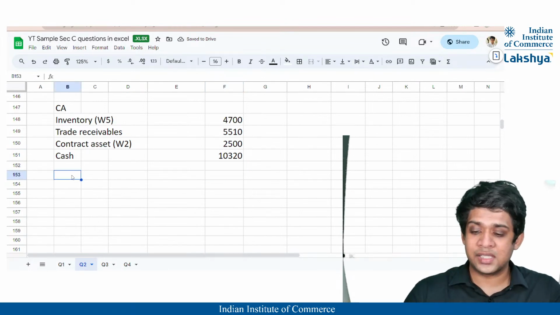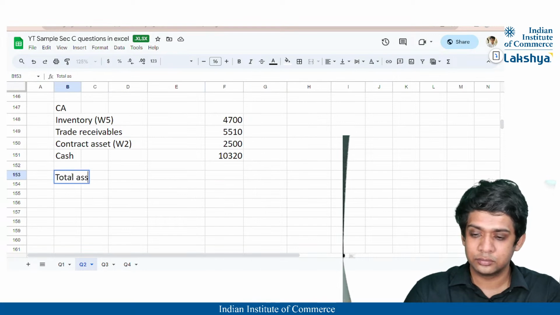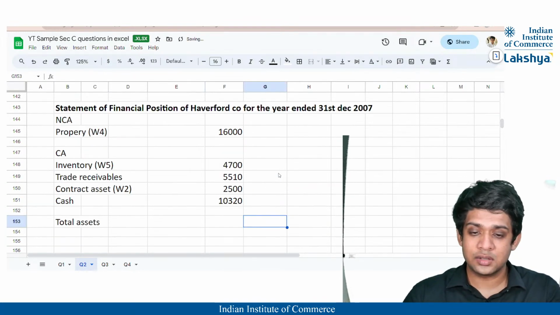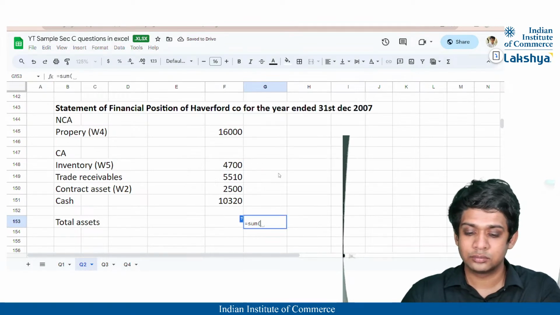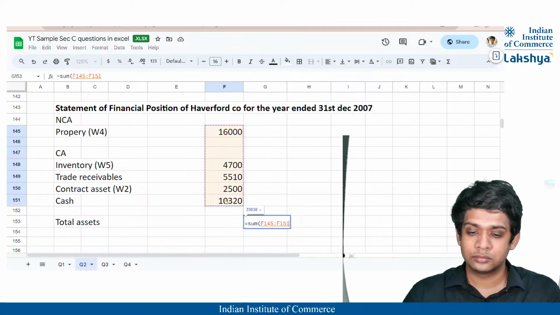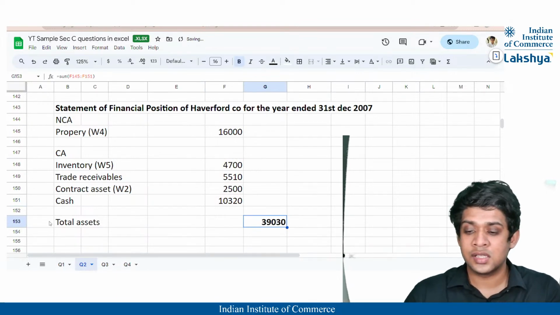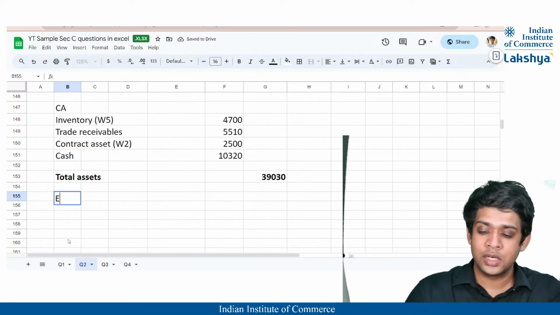This is the total of my assets. So my total assets will be nothing but the sum of all this. That is going to be 39,030, right? These are my total assets. I hope it tallies now.